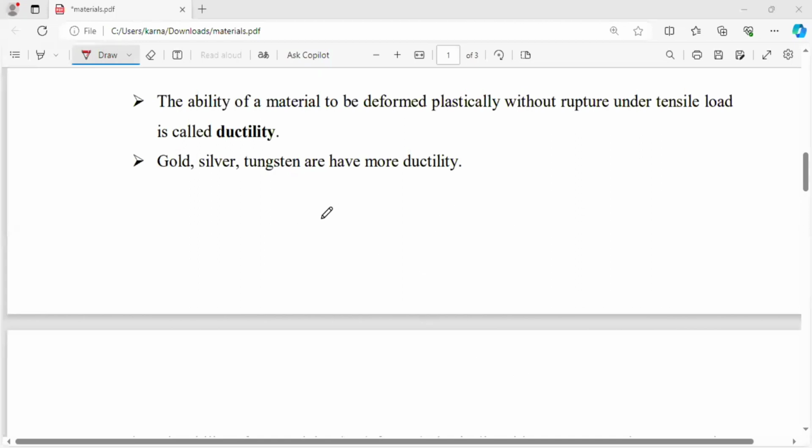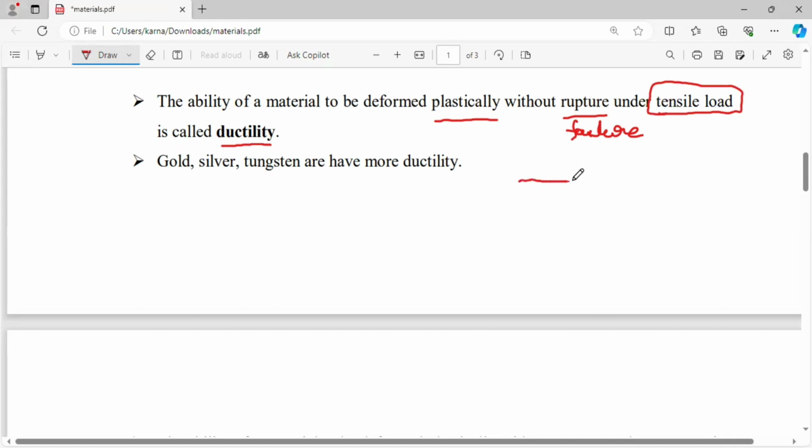Next property is the ductility of the material. It is a very important property. Ductility means the ability of the material to be deformed plastically. Plastically means the body cannot regain its original condition. So that property is the ability of the material to be deformed plastically without rupture, without failure, under tensile load. It is very, very important.